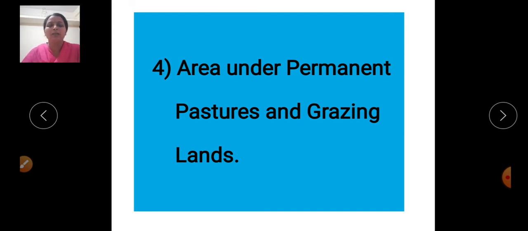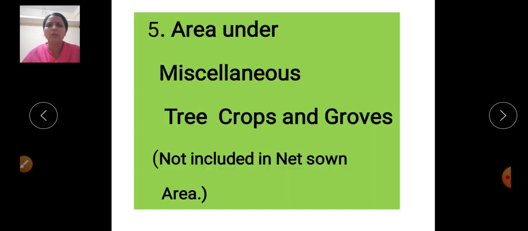A very small part is with private owners, but almost the area under pasture and grazing land is owned by the government, and we can say the local gram panchayat is also there.